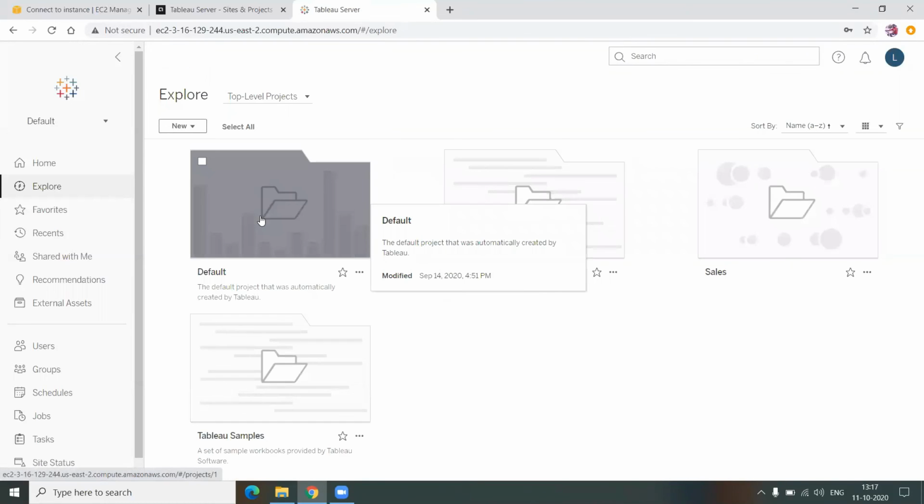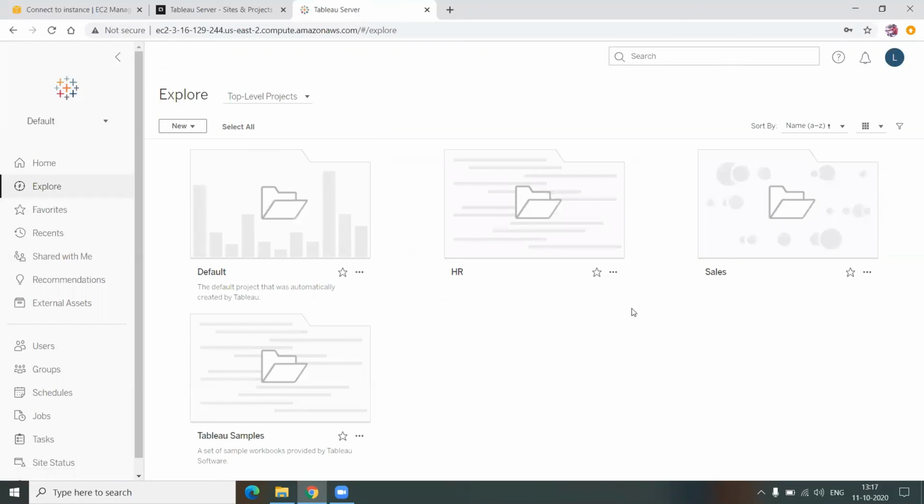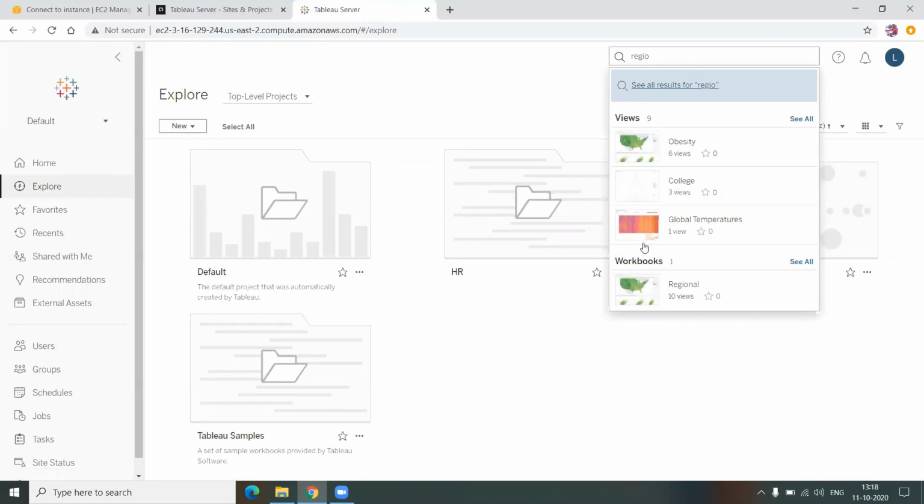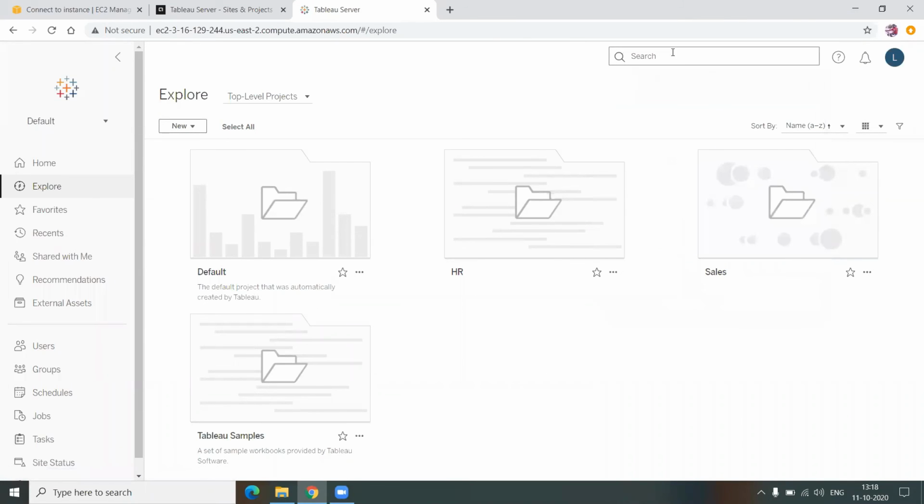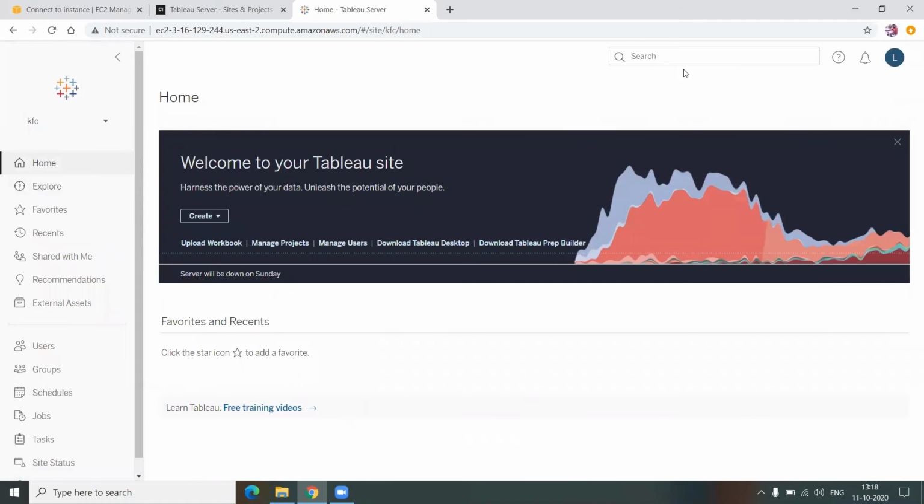Also, there is another option. My content is segregated across different projects, and some of the key business users, maybe C-level guys or the managers, would like to access the content just by searching. So let's search based on the region. You can see the workbooks as well as the views under that workbook with the search. So this search works across different projects but not across different sites. If you want to search content that belongs to the other site, you have to go to that site and search from there. So the search is restricted.